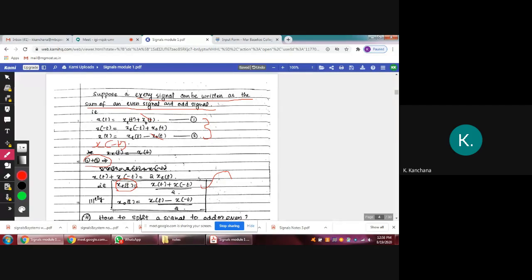In a similar way we can find the odd signal. If you subtract these two equations, you can get x o of t. So the x o of t equation is x of t minus x of minus t divided by 2. You should remember these two equations. It's very important. To get the even signal: x of t plus x of minus t divided by 2. Then the odd signal means x of t minus x of minus t divided by 2.